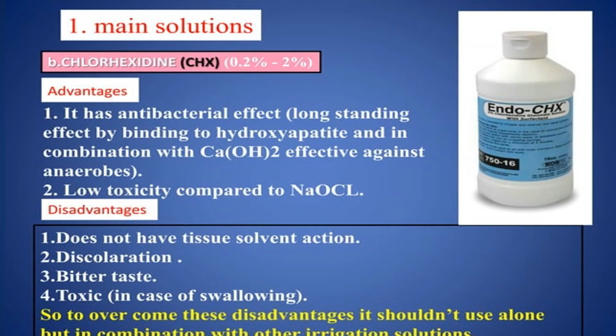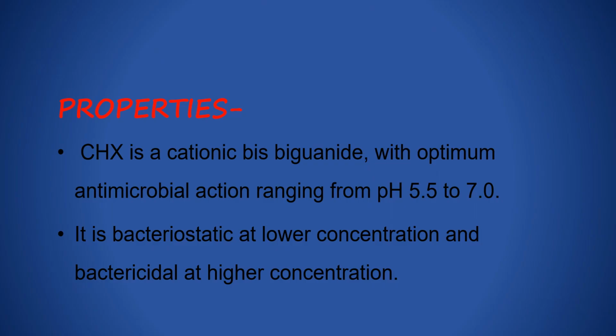Now chlorhexidine. The percentage of chlorhexidine is from 0.2% to 2%. Advantages: it has an antibacterial effect and low toxicity compared to hydrogen peroxide and sodium hypochlorite. Disadvantages: it does not have tissue solvent action, and it causes discoloration, a bitter taste, and is toxic. So to overcome the disadvantages, it shouldn't be used alone but in combination with other irrigation solutions.